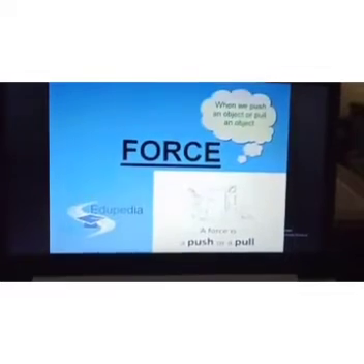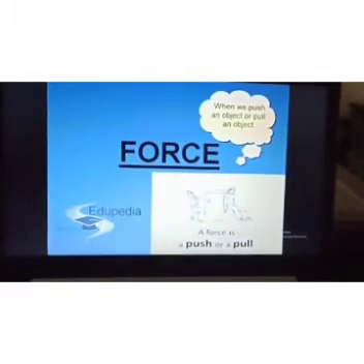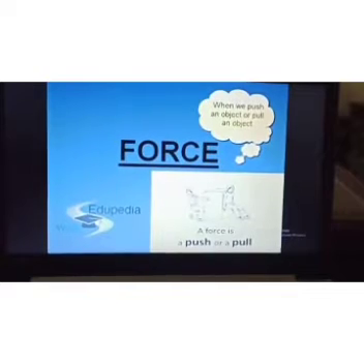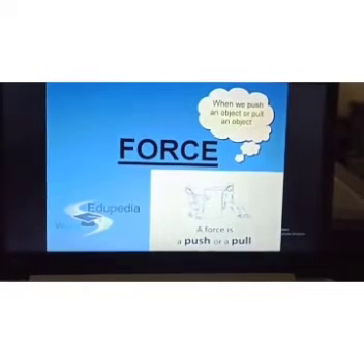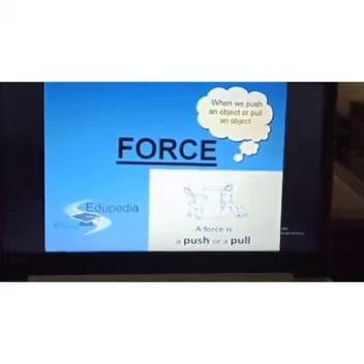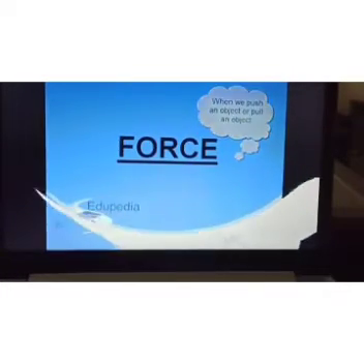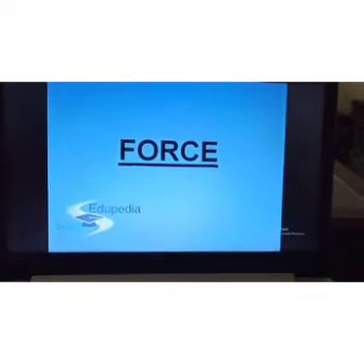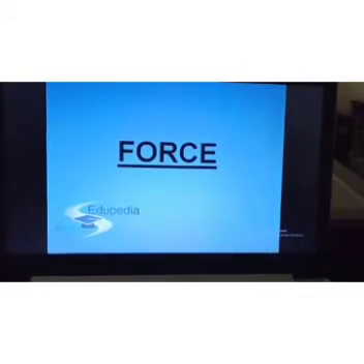What is force? A force is a push or pull when we apply it on an object. That is called force. The force should be a push or in the form of a pull. Here we can see two boys, one is pushing an object and the second is pulling the object. That is called a force.